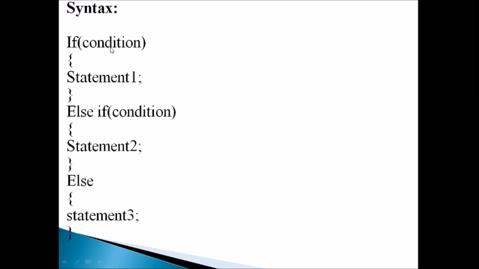Here, if the condition gets true, statement 1 will be executed. In case the condition gets false, in the else part we can make another condition, that is else if condition, and if this condition gets true, statement 2 will be executed. So likewise we can make any number of else if statements, and finally there will be an else part, and it may have some set of statements to execute. Okay, so this is the syntax for the if else if control statement.